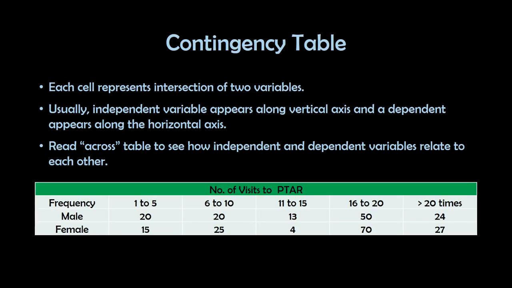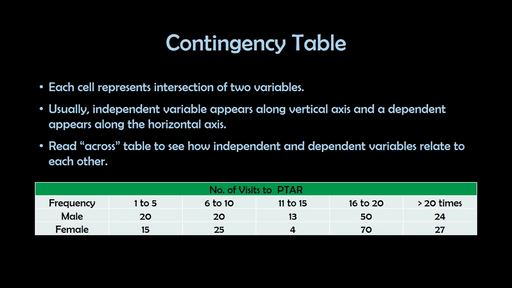And then the next is the contingency table, where each cell represents the intersection of two variables. So usually the independent variable appears along the vertical axis and the dependent appears along the horizontal axis. So we read across the table to see how independent and dependent variables relate to each other.